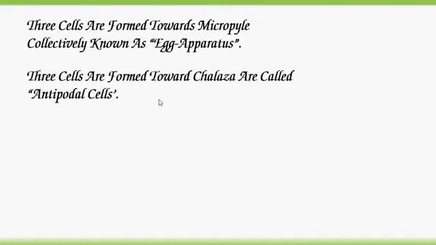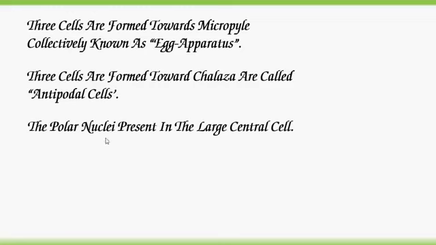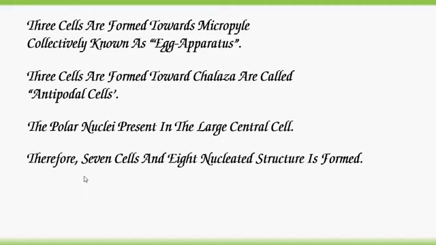3 cells formed towards the micropyle are collectively known as egg apparatus. 3 cells formed towards the chalaza, the base of the ovule, are called antipodals. The polar nuclei are present in the large central cell. Therefore, a 7 celled and 8 nucleate structure is formed. What are those 7 cells? 3 cells of egg apparatus plus 3 antipodal cells, total 6, plus 1 large central cell, total 7 cells.